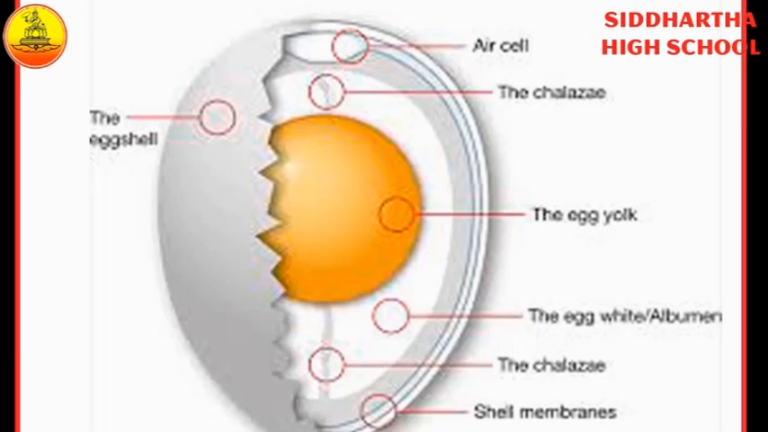Okay children, once again I recall, egg structure is very important. The egg contains mainly two parts, that is the yellow color portion and the white color portion. The yellow color portion is called yolk, and the white color portion is called albumin.